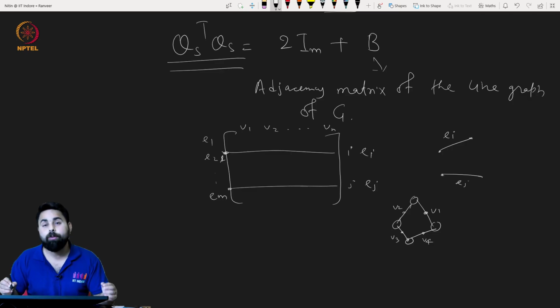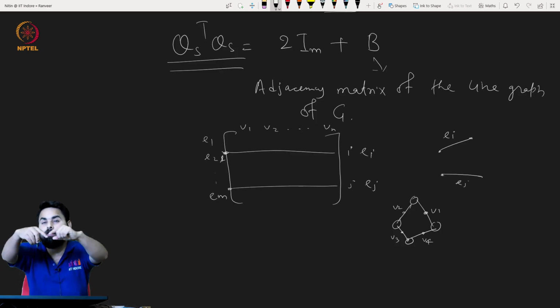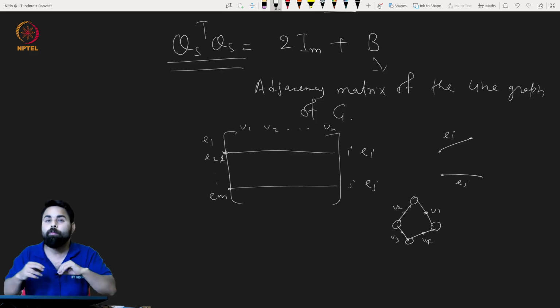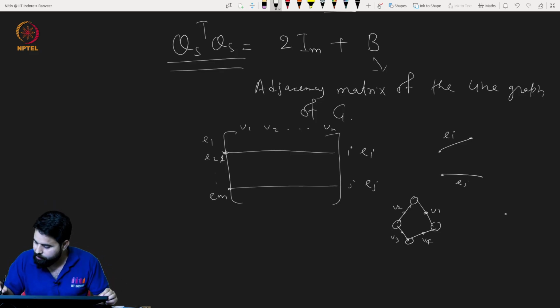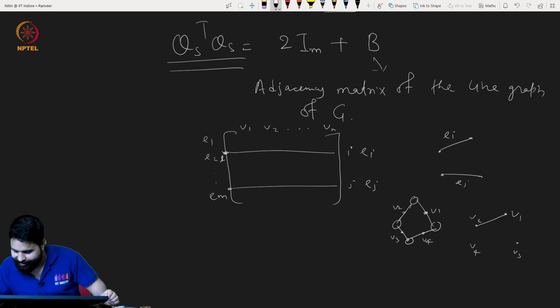If two edges in the original graph have a common vertex, the corresponding vertices that you have replaced the edges with get an edge between them. So here the vertices will be V1, V2, V3 and V4. V1 and V2 will have an edge because they are common. Maybe this is again a square.